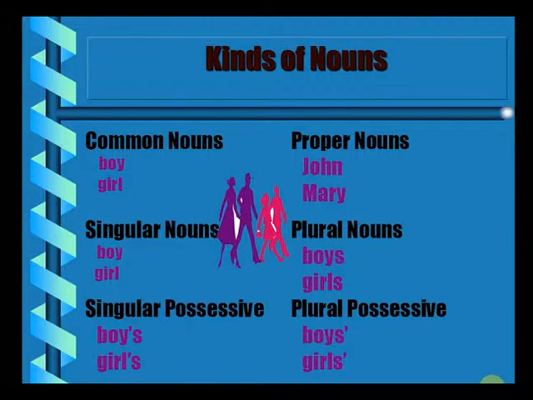A common noun is when you define a general category. You don't name a particular being who's a part of that common noun. For example, if you say boy, that's a common noun. But on the other hand, if you mention the name of a boy who's a part of that broad category, if I say Rajiv, that's a proper noun.